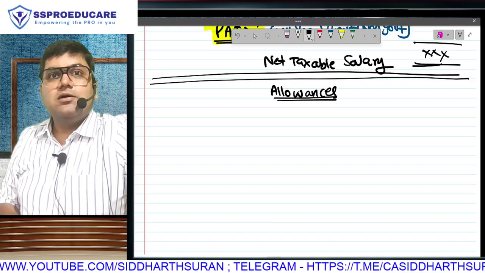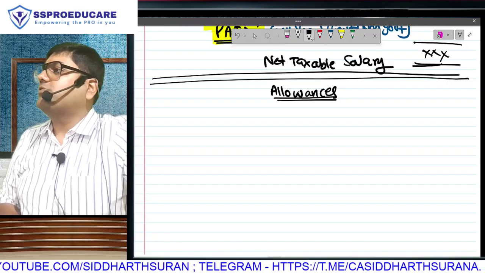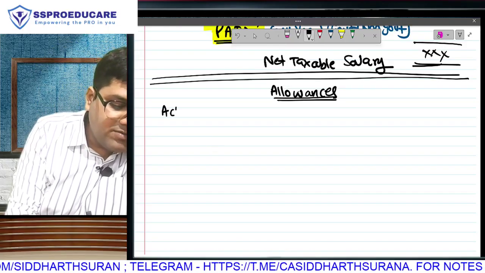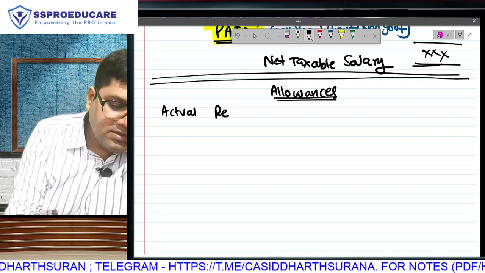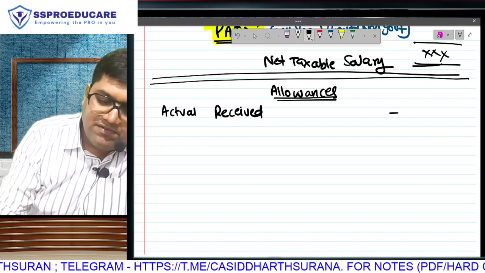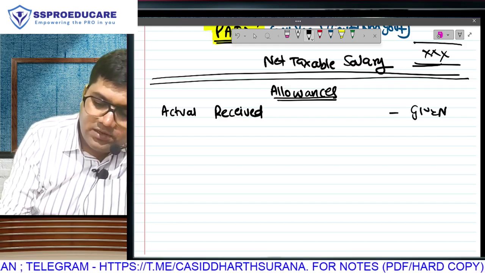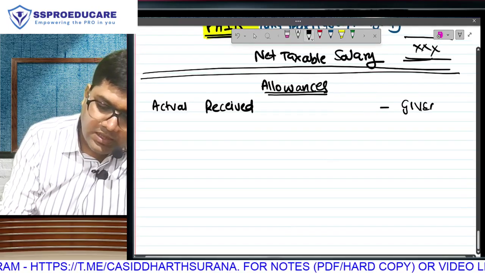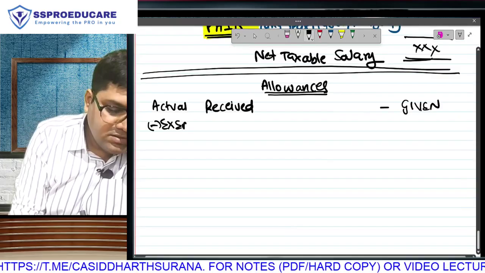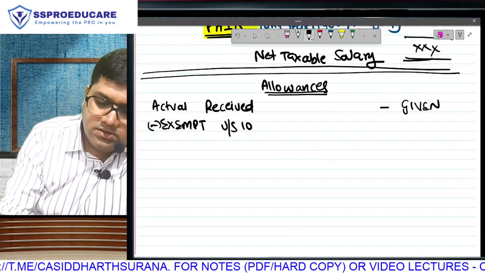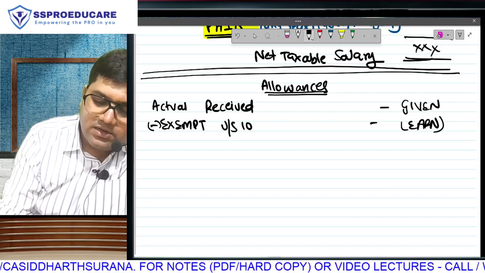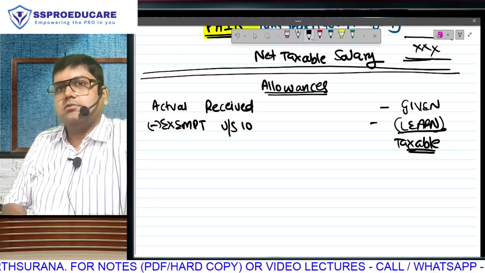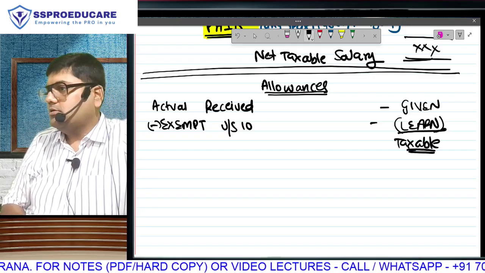It is taxable, but from the amount so received, there is some amount which will be exempt. So what is going to be our presentation? Third time I am telling you this. There will be an actual amount received, which is A, which will be given to us in the question. From this we will learn how much is the amount which is exempt under section 10, and accordingly we will get our target. Our target is the amount which is taxable. Samjha?